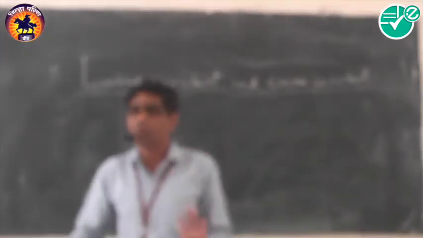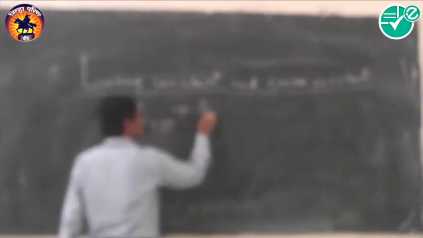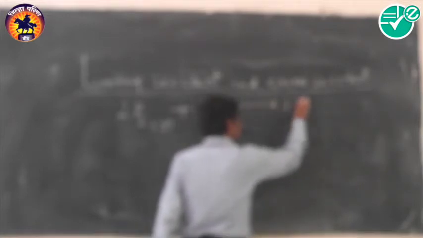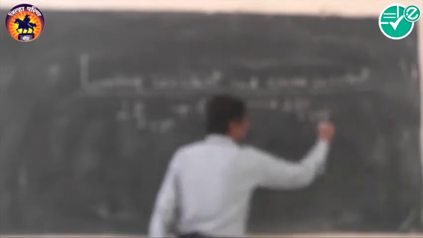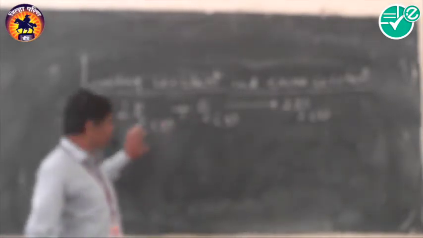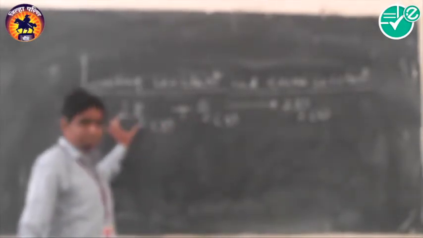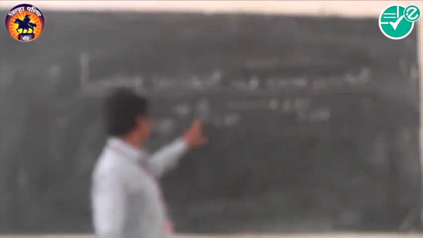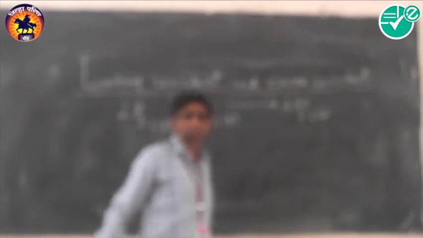Now, in general, you know that any chemical reaction is completely balanced. If we consider a balanced reaction, for example 2H2 plus O2 gives 2H2O. No doubt it is a balanced chemical reaction because here there are 4 atoms of hydrogen, and there are also 4 atoms of hydrogen toward the product side. There are 2 oxygen atoms, and there are also 2 oxygen atoms. So no doubt this is a chemically balanced equation.